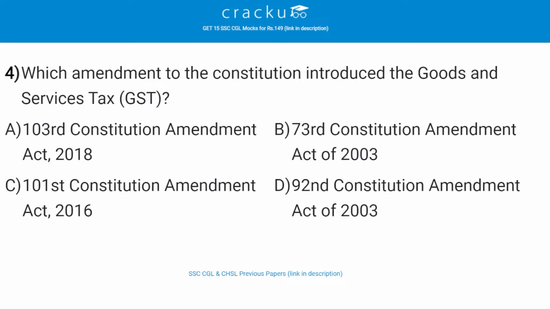Which amendment to the Constitution introduced the Goods and Services Tax? That is GST. The correct answer is C, 101, that is the 101st Constitution Amendment Act 2016. So, it is officially known as the Constitution 101st Amendment Act 2016. This amendment introduced a national Goods and Services Tax in India from 1st July 2017.